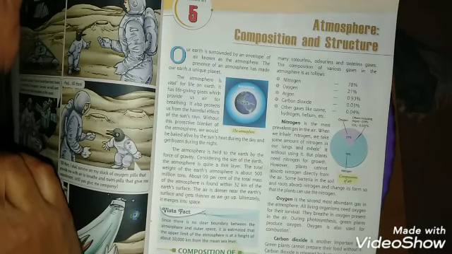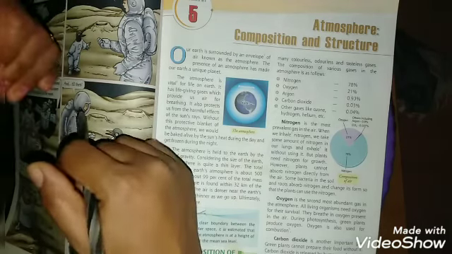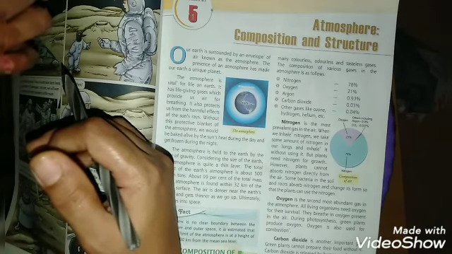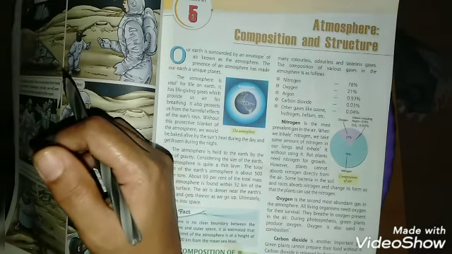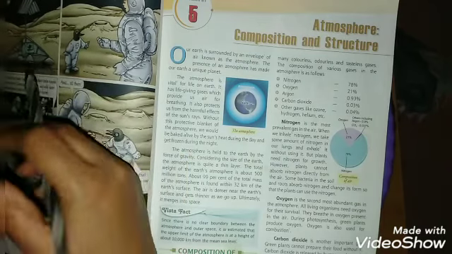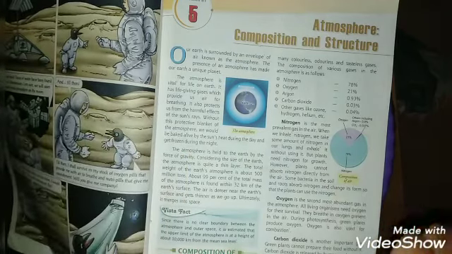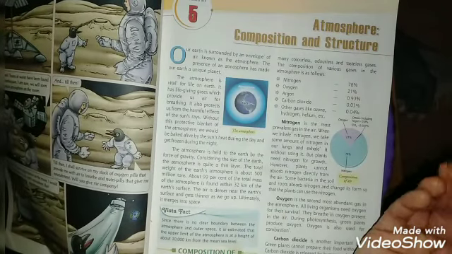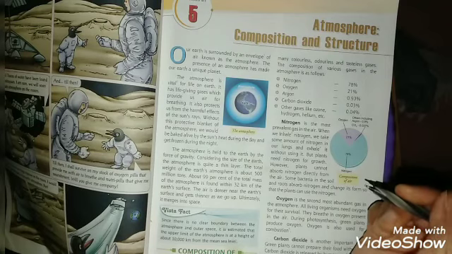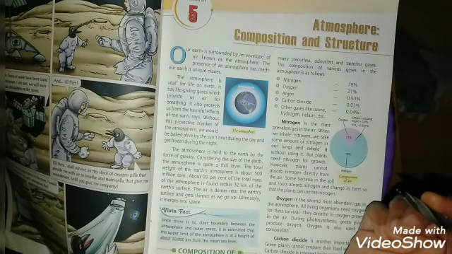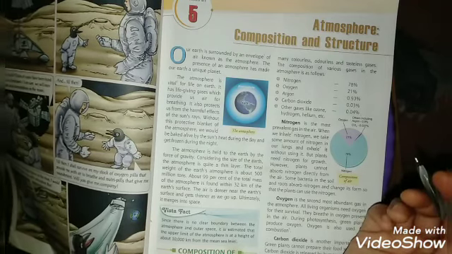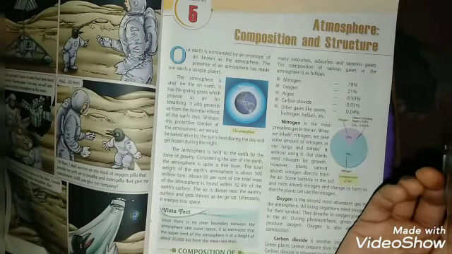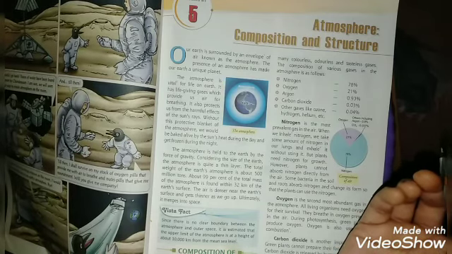When we inhale, what is the meaning of inhale? Take in, isn't it? When we inhale, we take some amount of nitrogen into our lungs and exhale it without using it. We exhale, means give out, and we don't use anything. Okay, but plants need nitrogen for growth. We are not using the nitrogen, but among living things, plants need nitrogen for growth.